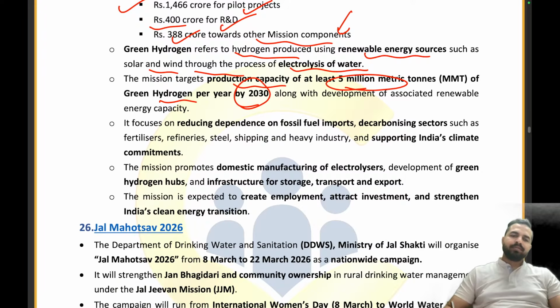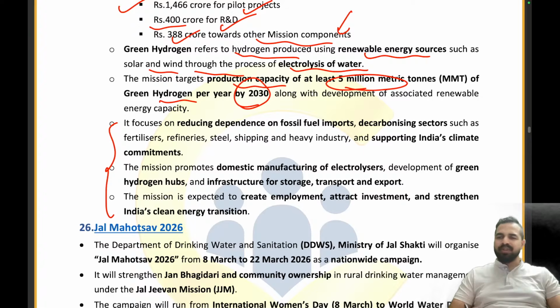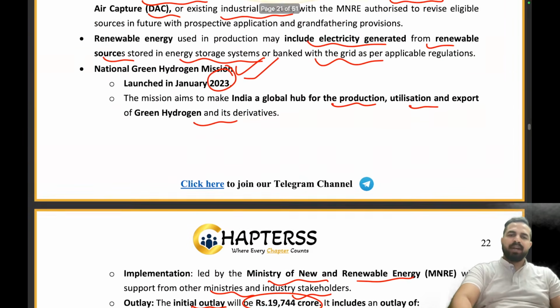Clear everyone? The rest of them are some of the commitments that I want all of you to read on your own. There is only some theoretical part guys, right? Less probability to be asked any question from this part. I hope this part is clear to everyone.